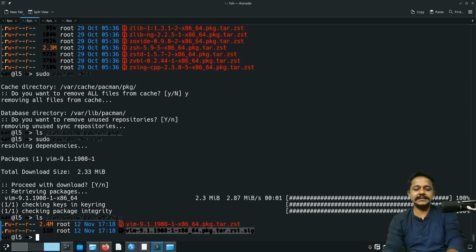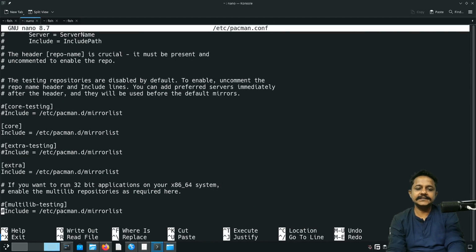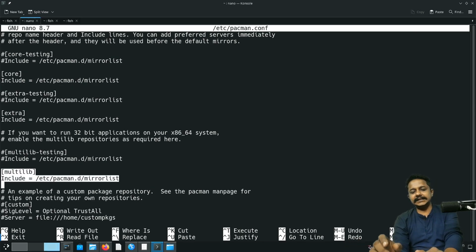For that purpose, I'll have to install, sudo pacman -S pactree. As you see, it is not available. Let me see why this is not available. If I go to the pacman.conf file, I see I have enabled core. That means I will get all those core packages, I will get extra packages, and I will get multilib. What multilib provides? It provides 32-bit package support.